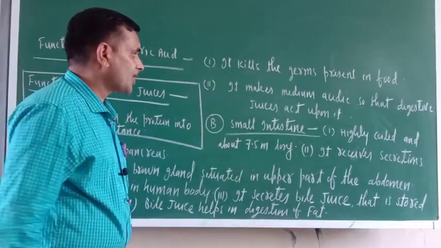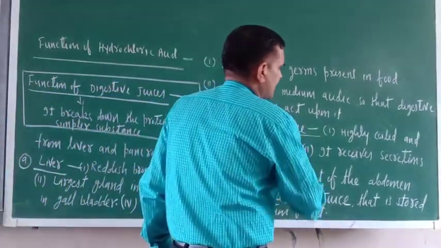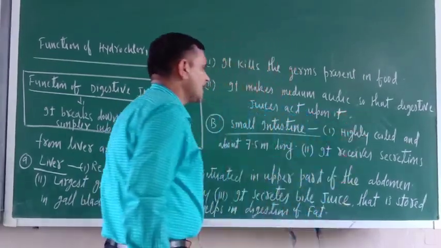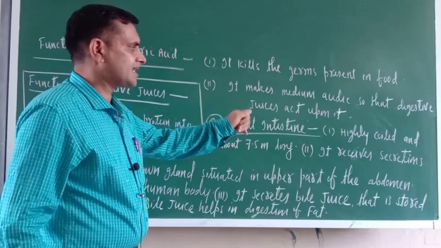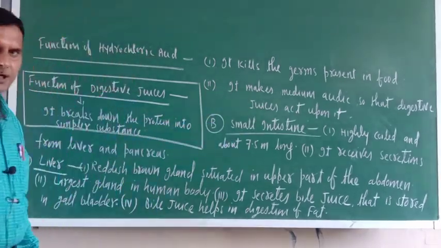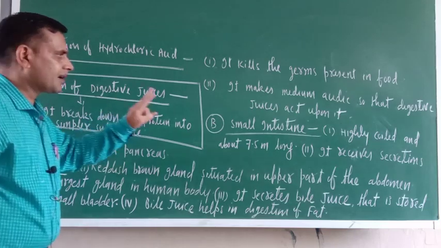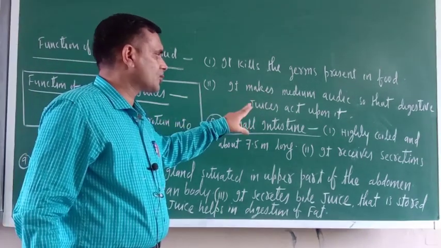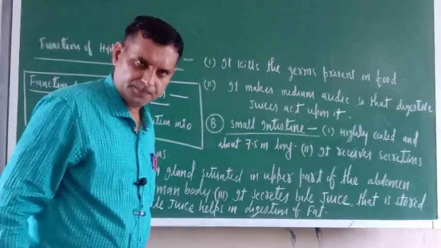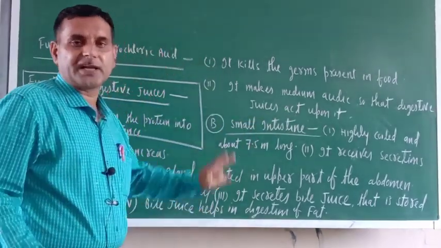Next one is, it makes the medium acidic so that the digestive juices act upon it. Correct or not? It makes the medium acidic so that digestive juices act upon it. Okay. That is the second function hydrochloric acid has got.